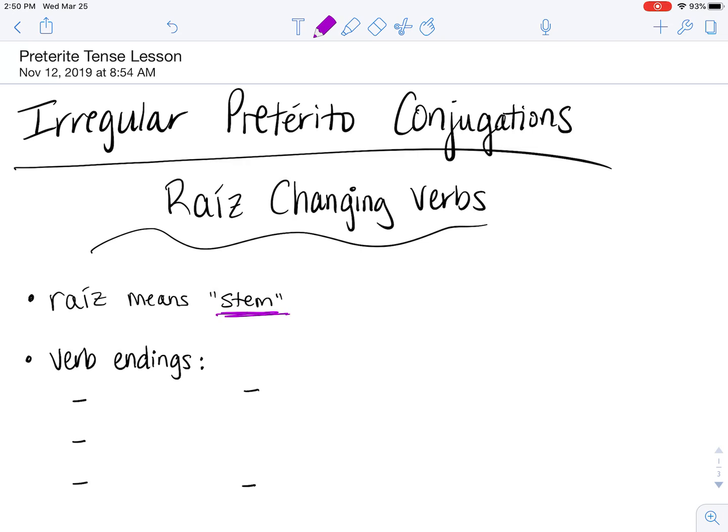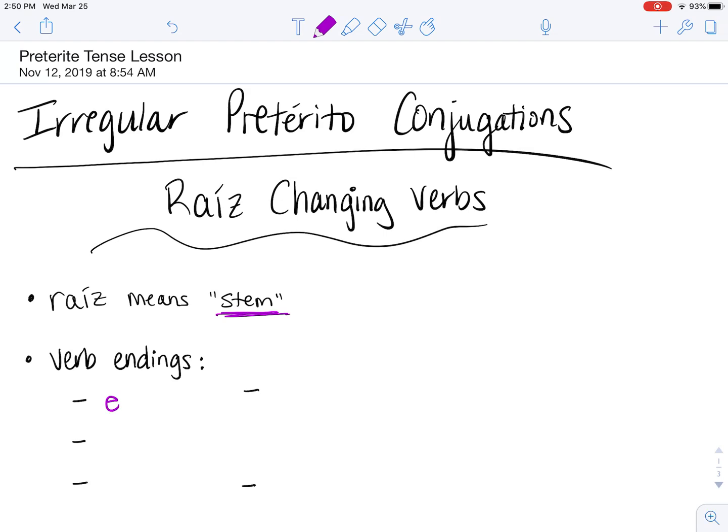The first thing you need to know, after raíz meaning stem, are the verb endings. In the yo form, your endings are going to be a little bit different than what you've seen so far. They're kind of a combination of all the different types.